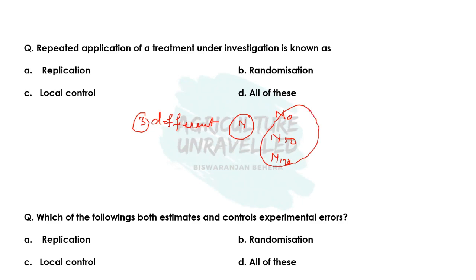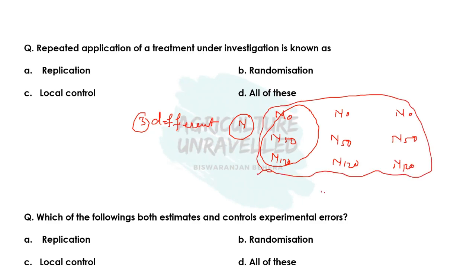So if I will take 3 replications of these 3 treatments, then what will be the total number of treatments? I have taken 3 replications of each treatment. So here we can see the total number of treatments will be N is 9. Okay. So in this case, N is 9. So if we calculate the degree of freedom, then it is N minus 1, that is 9 minus 1, that is 8.